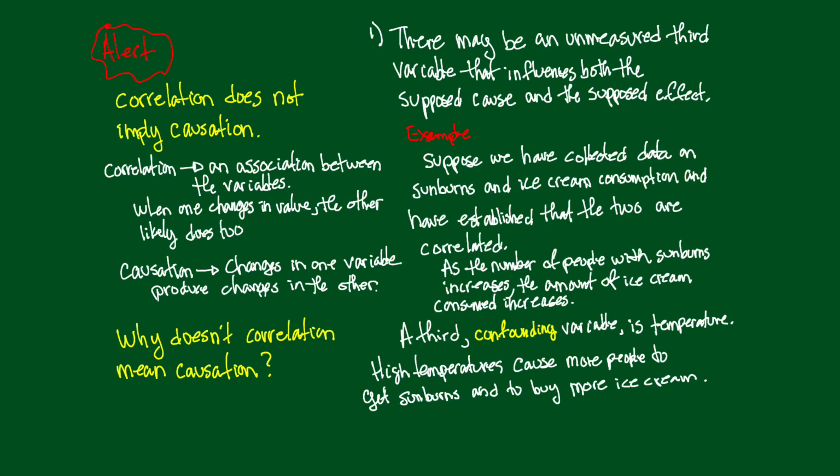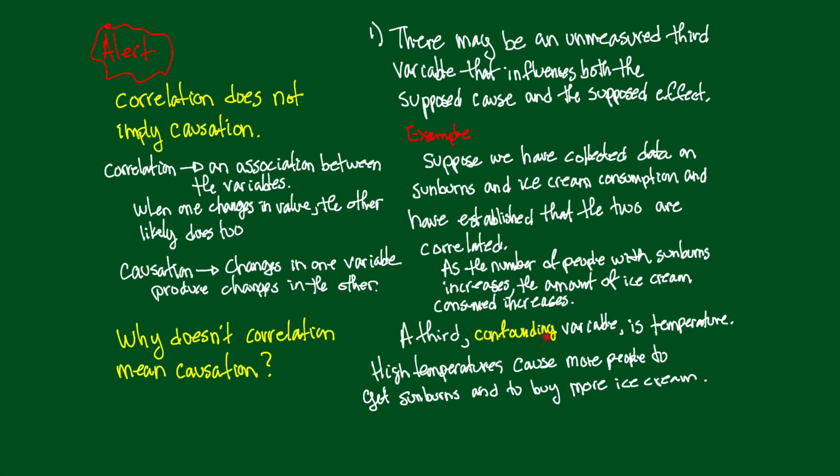Here's an example. Suppose we've collected data on sunburns and ice cream consumption, and we've established that the two are correlated. As the number of people with sunburns increases, the amount of ice cream consumed increases, right? That's what it means to be correlated. As one of them goes up, the other one goes up. But that does not mean that the number of people getting sunburned causes the consumption of ice cream to go up. There could be a third variable.